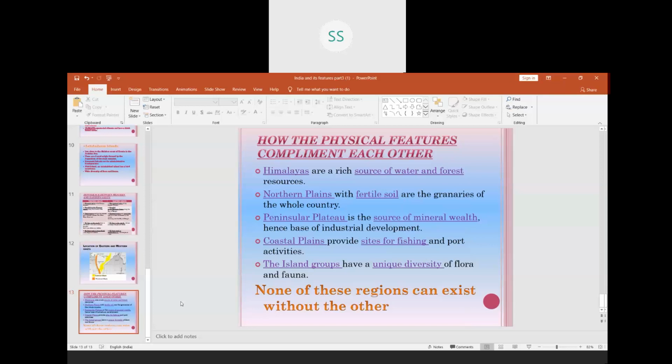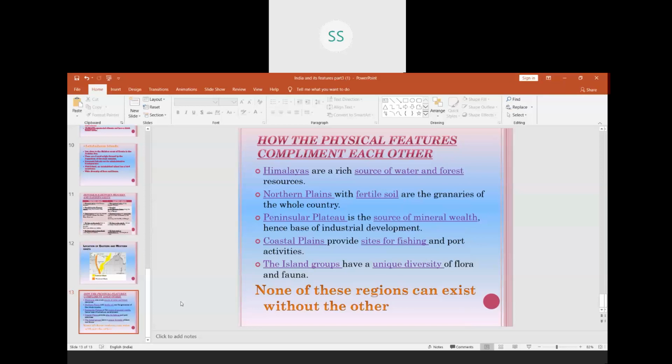Coastal plains provide us sites for fishing and port activities. We all know that our export and import takes place a lot through the water, because water is the cheapest means of transportation for transporting very heavy goods. So we have lots of port activities here, and also there are sites for fishing.